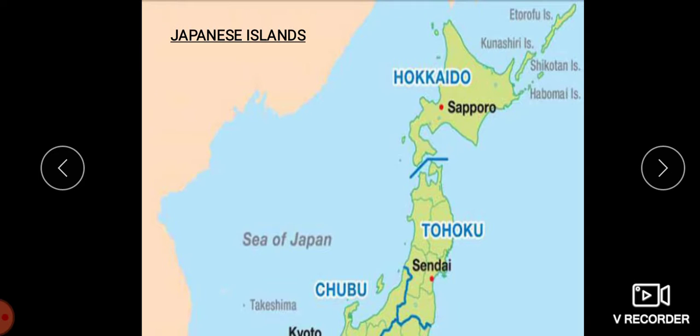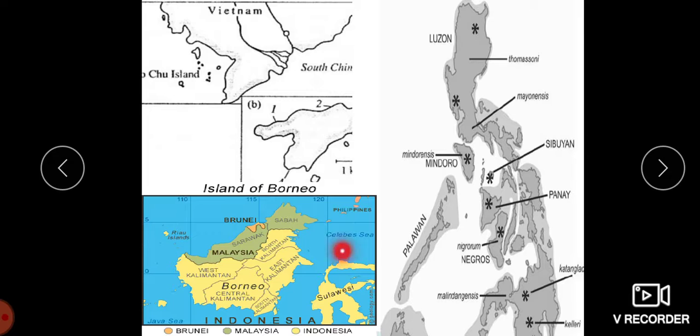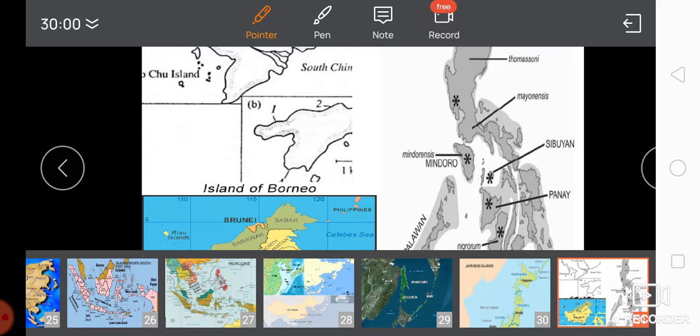Now let us move on to the Japanese islands, where we are having the Hokkaido, the Tohoku, and the Chubu regions. So this is the island of Borneo, where we are having the Ryukyu islands, and also the Philippine Islands. These islands are of volcanic origin and have fertile soil, deep valleys, and steep conical peaks.